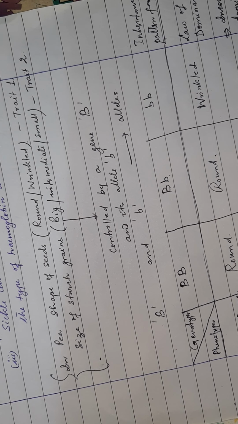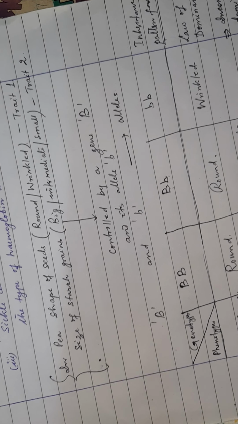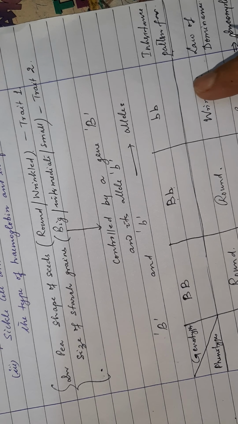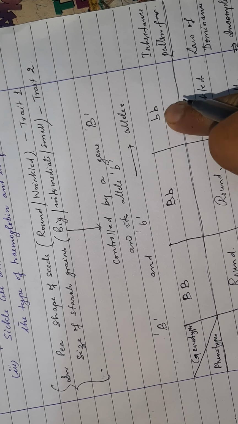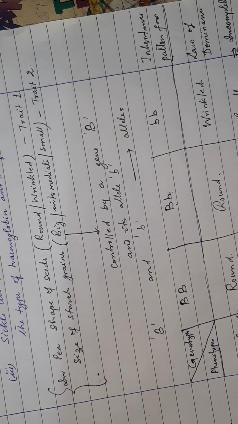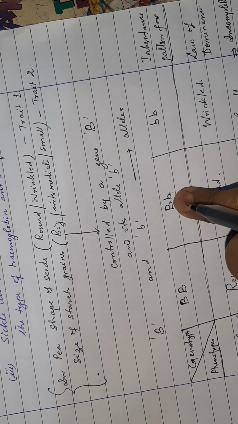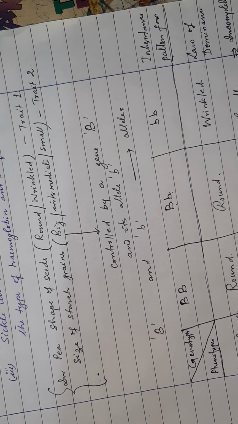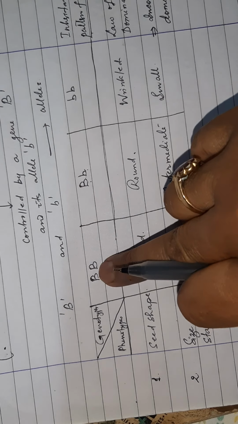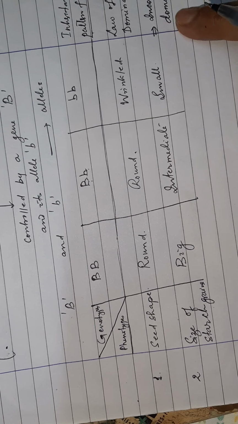So here this one will be big, Bb will be intermediate size, the starch grains will be of intermediate size, and this is small. So the plants with this genotype will have small starch grains in the seeds, this genotype will have intermediate size starch grains, and with this genotype big. So this is the case.